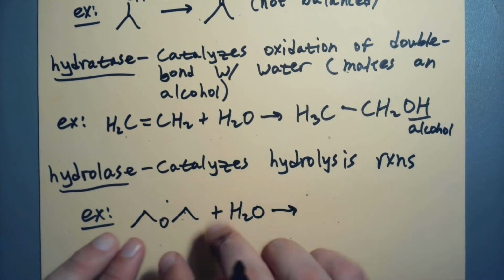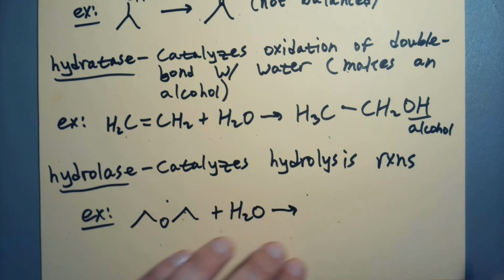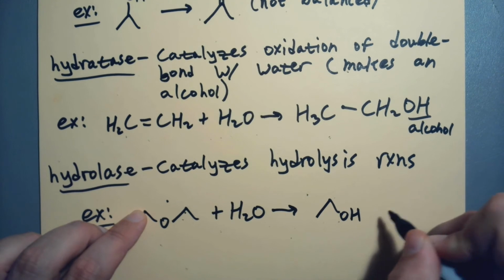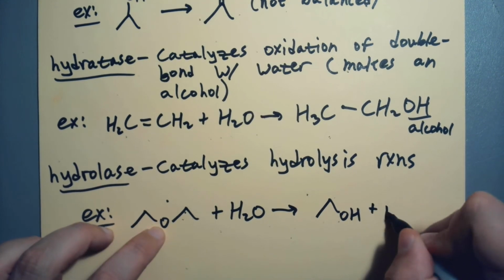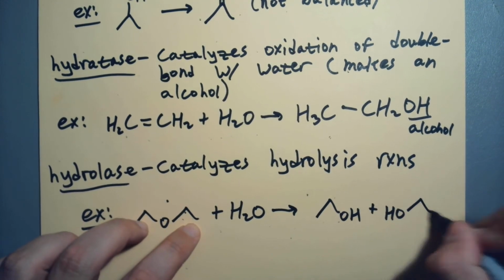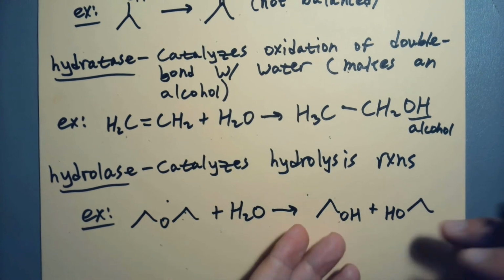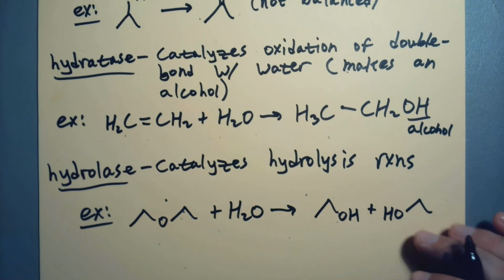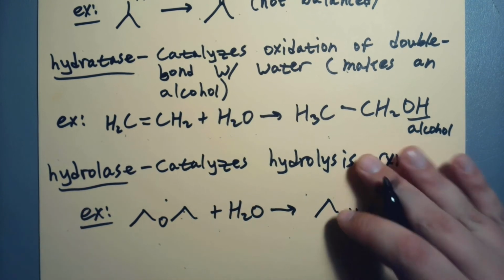So remember, hydrolysis is going to take this and it's going to turn it into two molecules. So we got carbon-carbon, oxygen, but now that's an OH. And we've got an oxygen that's going to be an alcohol as well, carbon-carbon. So that is a hydrolysis reaction. And it's one you've seen before. So it's going to be catalyzed by a hydrolase.